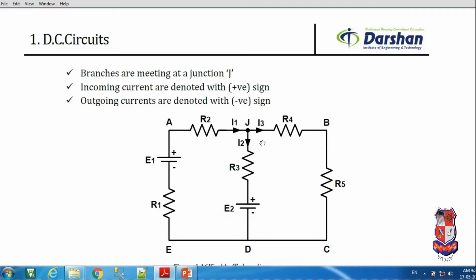Whenever we are going through a DC circuit, we have to take some assumptions. Current entering the node is considered as a positive sign, whereas current leaving the node is considered as a negative sign. Based on this statement, the algebraic sum of the currents at a junction is equal to 0.